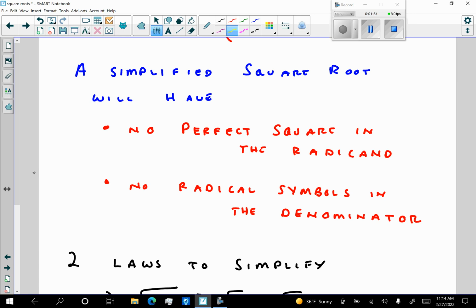A simplified square root will have no perfect square factors in the radicand. And a simplified square root will have no radical symbols in the denominator. So let's just pause for a moment. Let that process. And now let's do a couple examples.